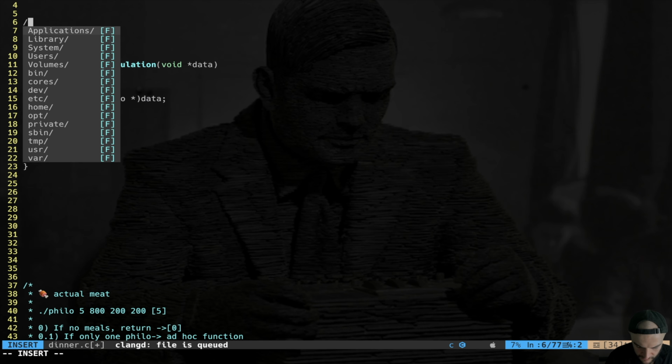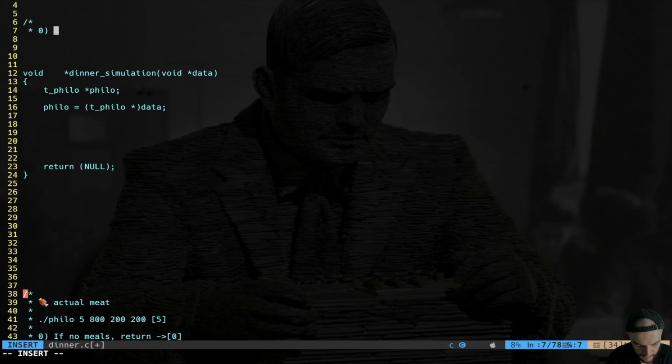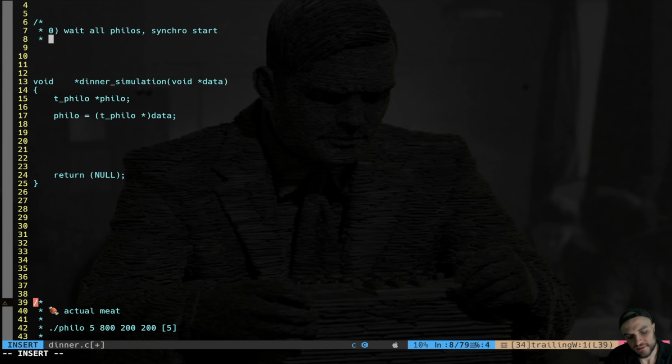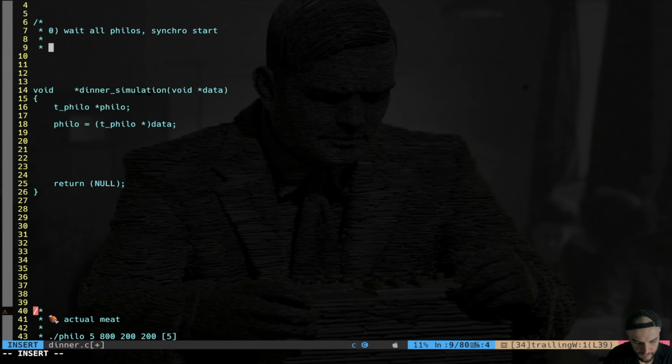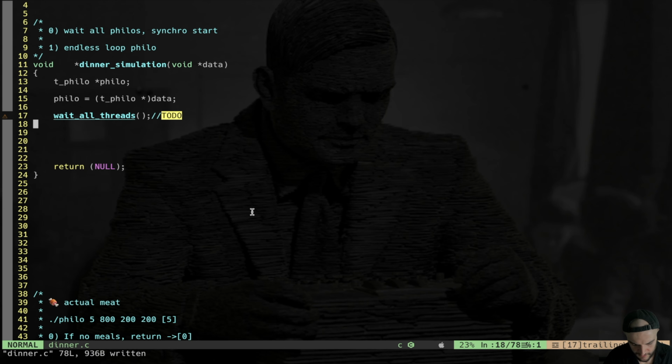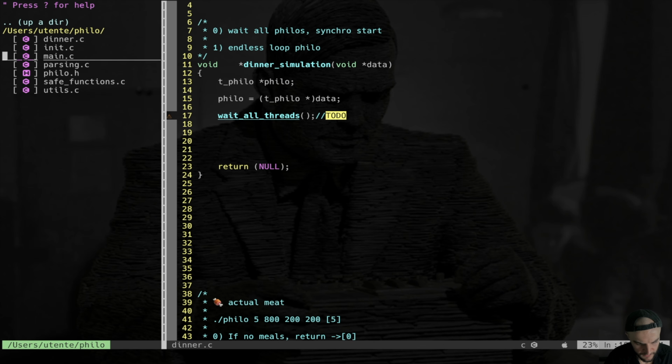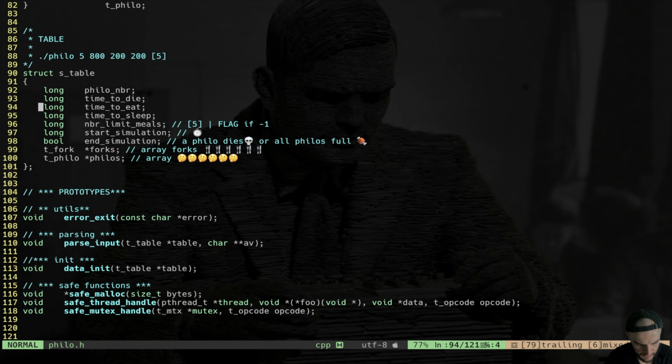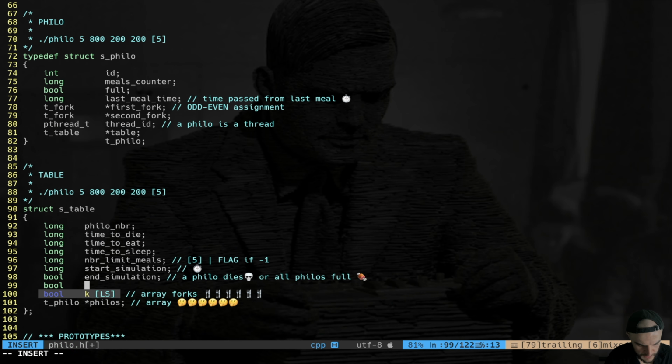So we set here that we need to await all philos, synchro start. So before anything else I need this synchronization thing, and then the actual endless loop, right? We'll see the endless loop of the philosopher. So to wait for everyone, we're going to do a function that I call wait all threads. Let's put a to do. Now we go back into Philo.h and we put in our table another boolean, which is all threads ready, to synchro philosophers.